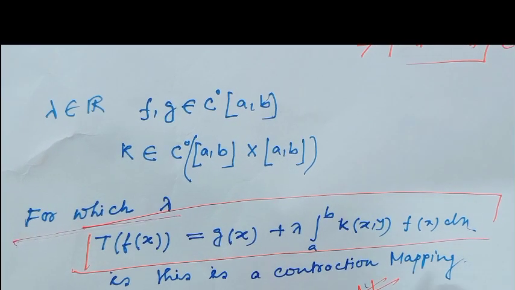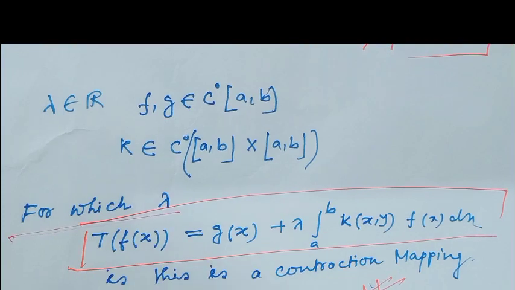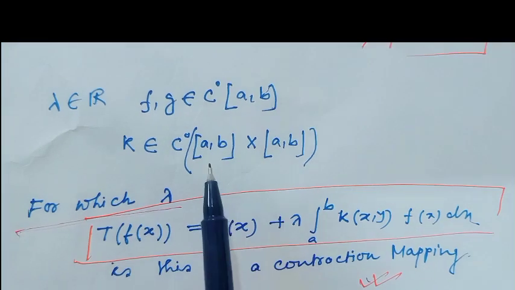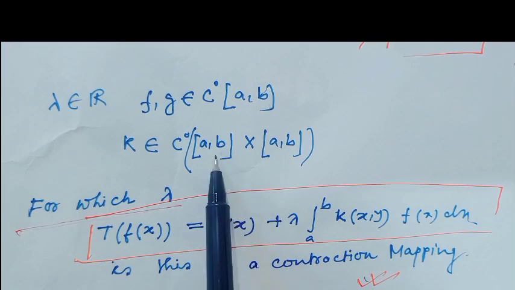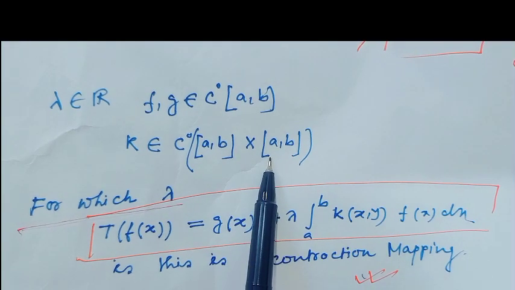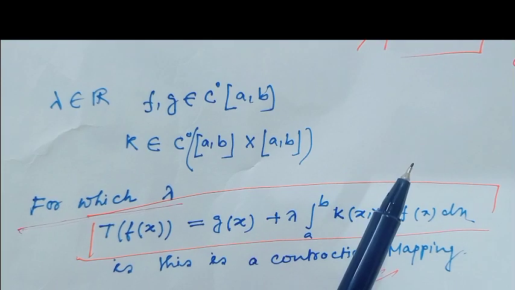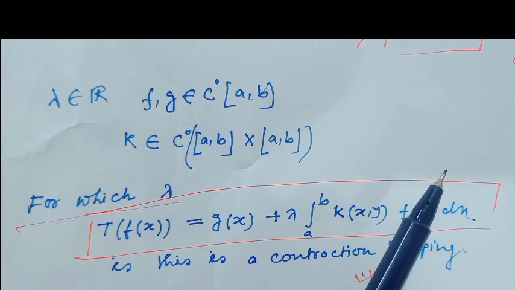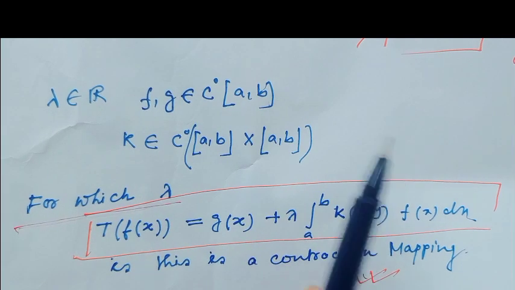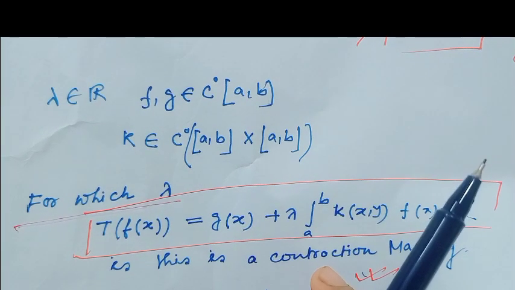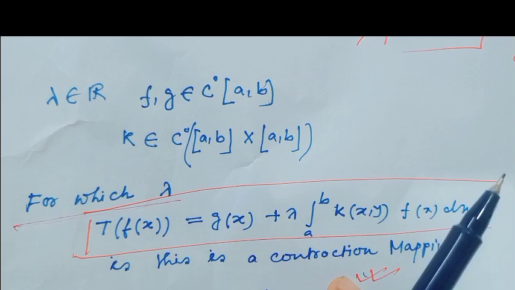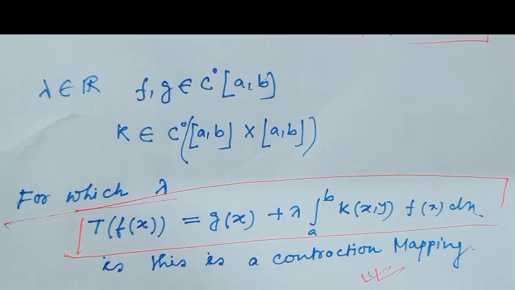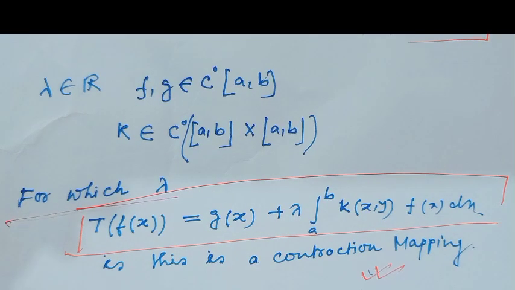Then since the mapping is a contraction mapping, and obviously this metric space is a complete metric space, as we all know, by Banach fixed point theorem we can tell there always exists a unique fixed point. I hope all my viewers have understood this part clearly. Okay, here I will use the Banach fixed point theorem.